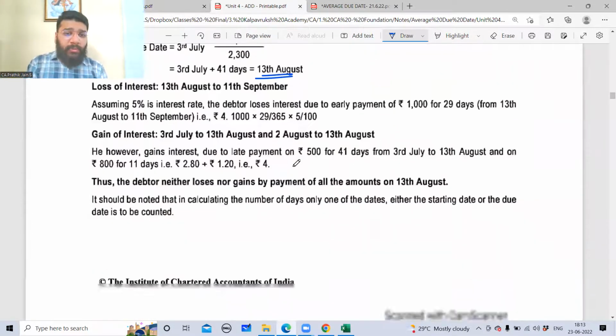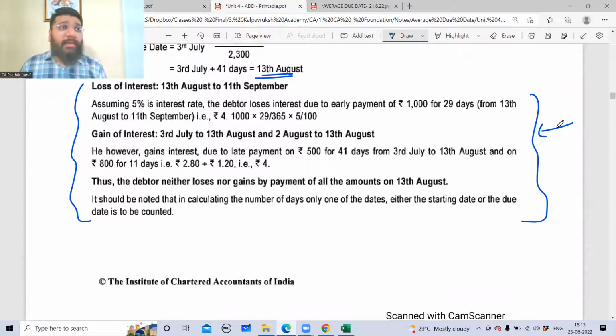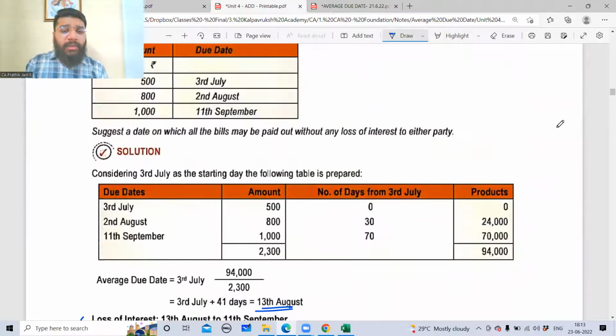That is a requirement of this question. Do not concentrate on this. We'll do a similar kind of thing as part of the requirement of the question. So you forget this. Here in the question, they've only asked to calculate the average due date.